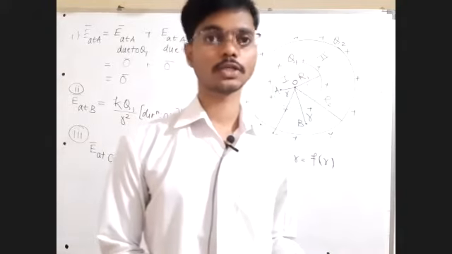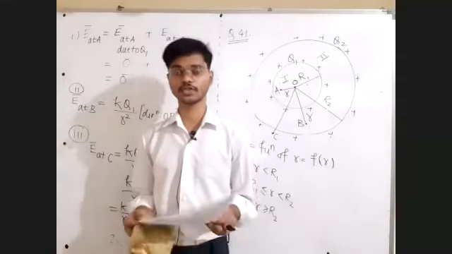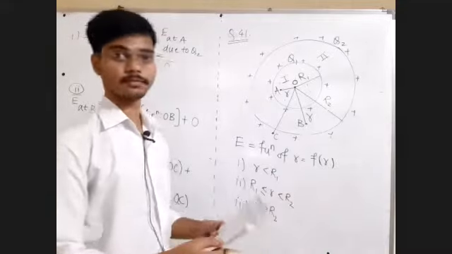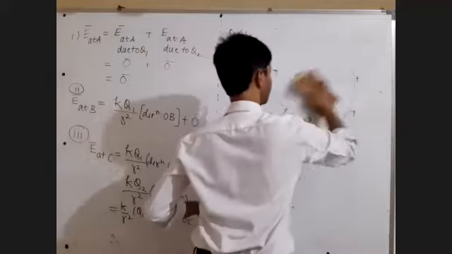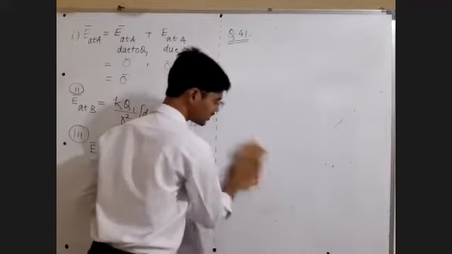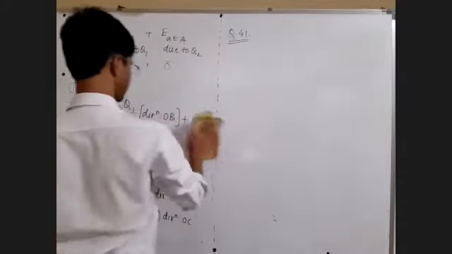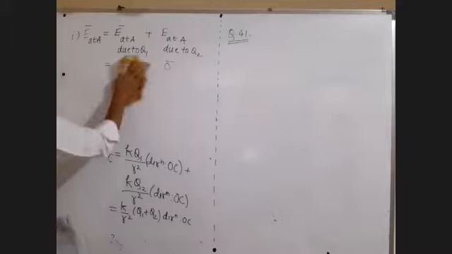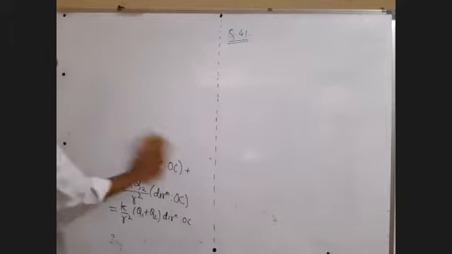Sir, you are assuming the charge as positive. Yes, whenever it is not given, I assume it as positive. That's the convention. These things also you need to learn. Whenever it is not specified and they are asking something, we have to wisely assume things. If you assume it as negative, write there that now I am assuming it as negative. But generally in case of MCQs on the OMR, you cannot write that I have assumed it as negative. So by convention, you just take it as positive and find out the answer.